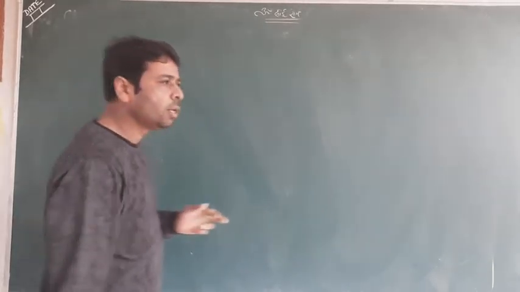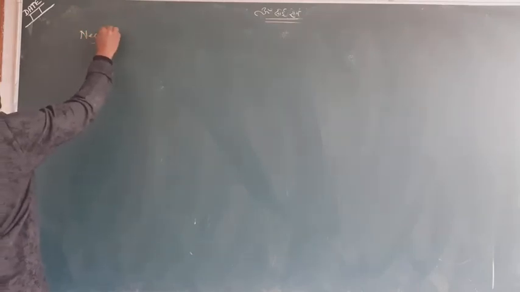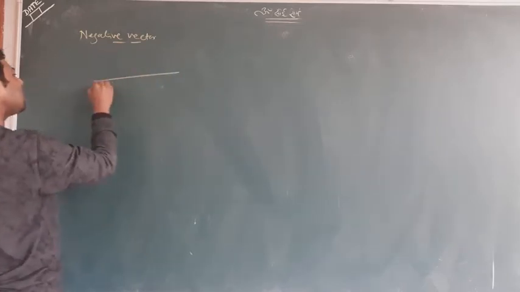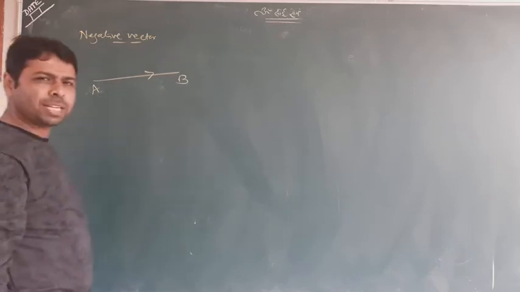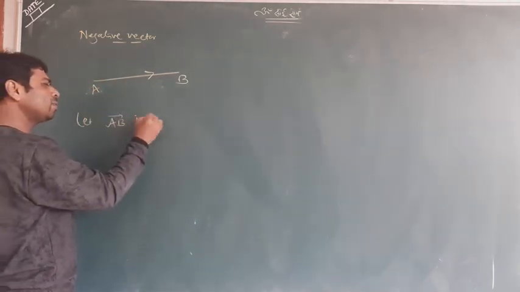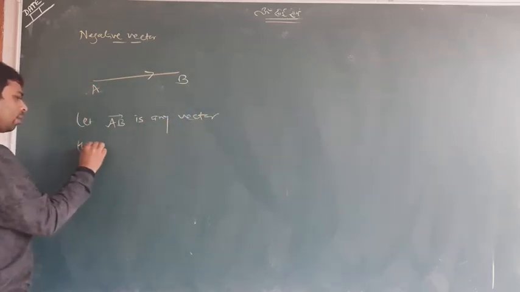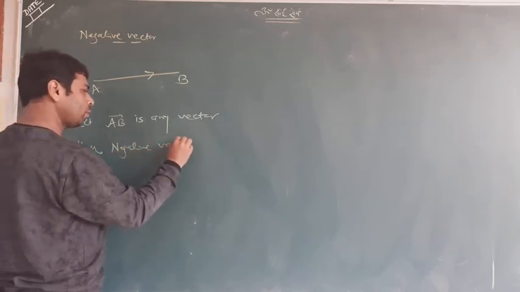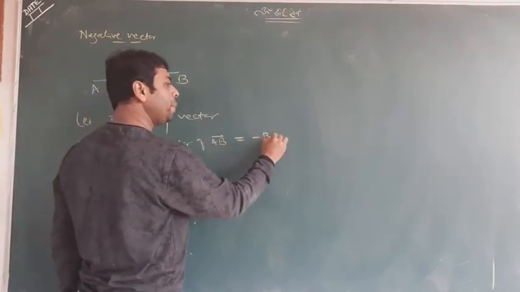Now I'll go on to some other things, like I'll write here the negative vector. Can you see? Negative vector is itself a very simple name. Suppose AB is any vector. Then the negative vector of AB is given by BA.